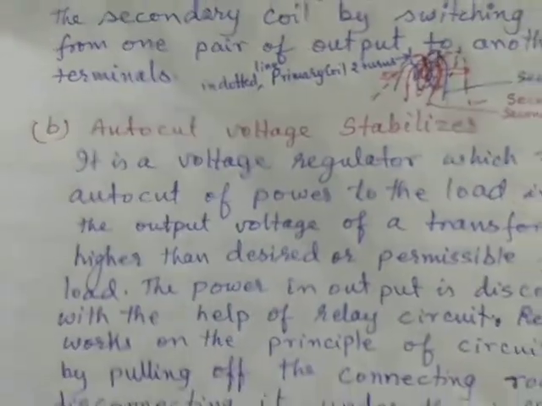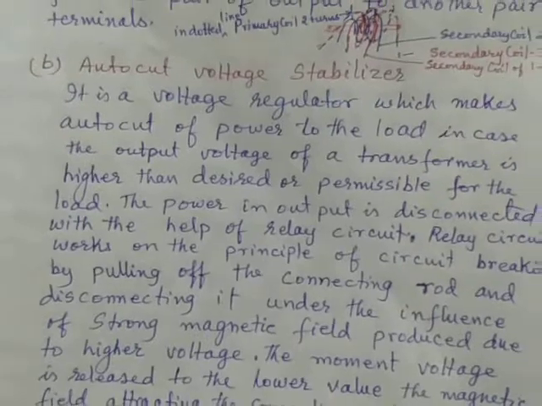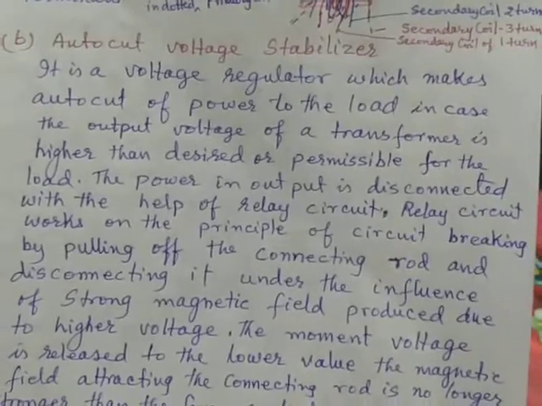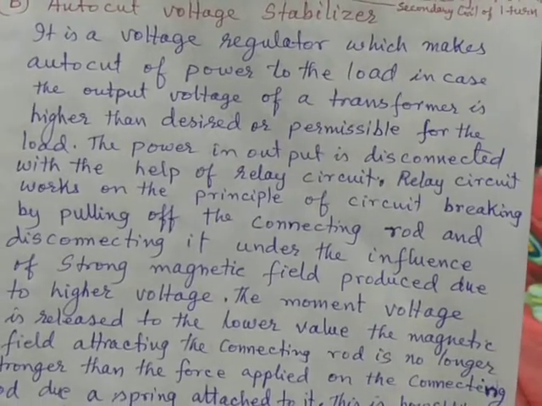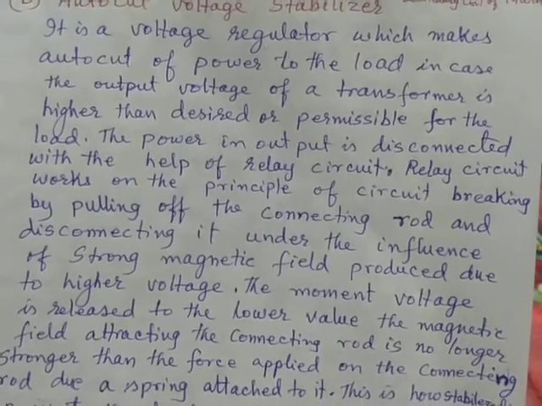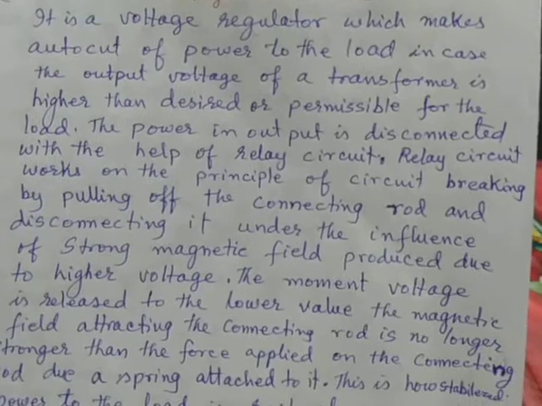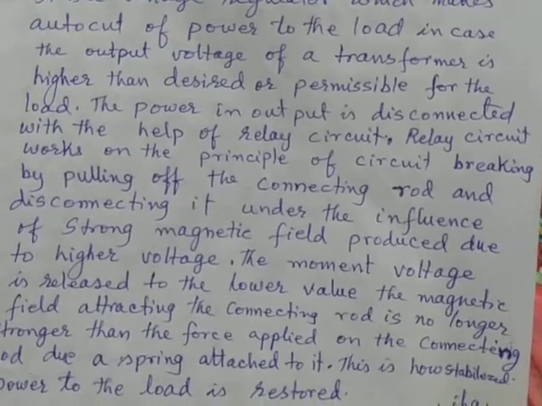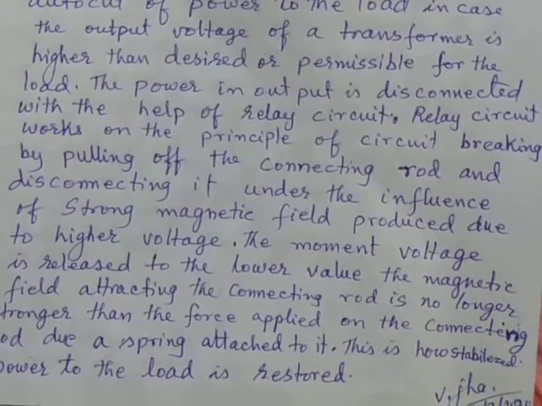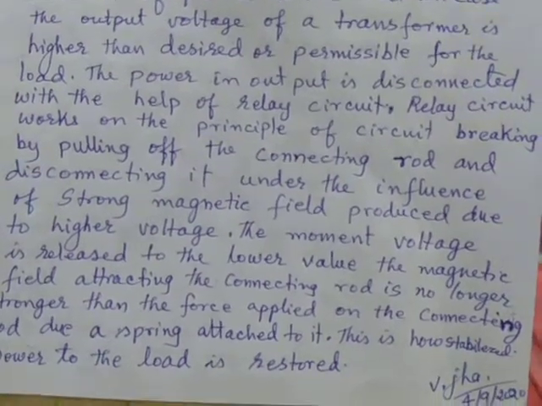Now another way of having voltage stabilization is the automatic voltage stabilizer, which uses relay circuits. What are these relay circuits? Relay circuits work on the principle of circuit breaking, by disconnecting the connecting wires under the influence of a strong magnetic field produced due to high voltage.